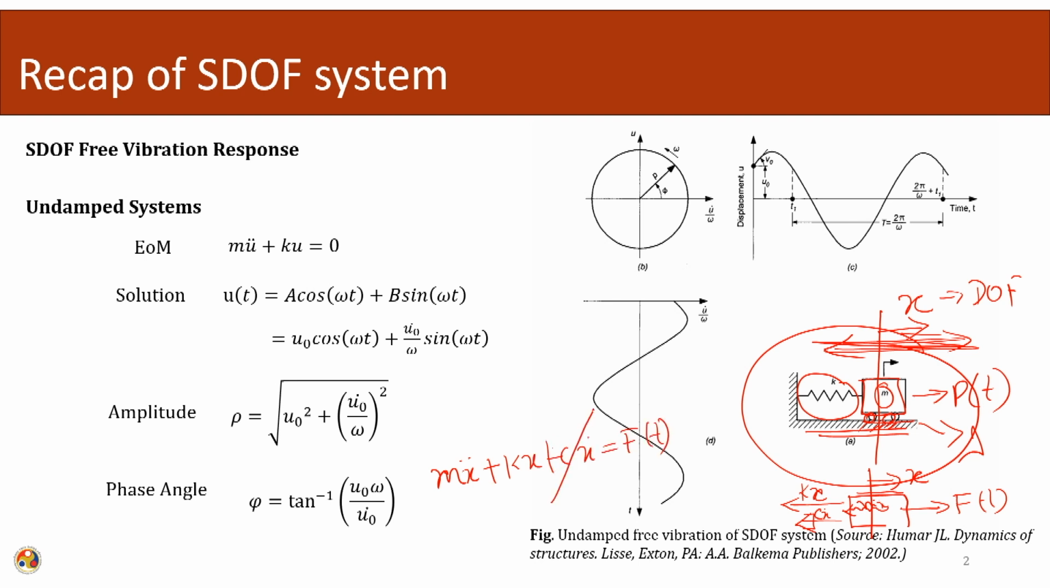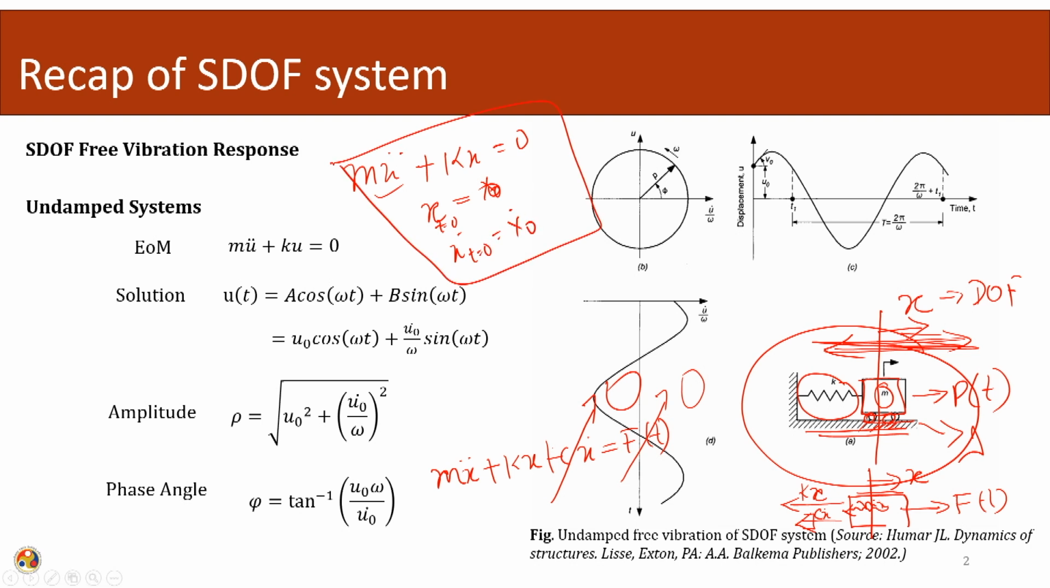So, here now we are ignoring the damping, and the forcing function we are also ignoring. We are saying that the system is going to behave due to its inertia and stiffness only, and there will be an initial velocity or an initial displacement in the structure. So, this becomes my equation of motion.